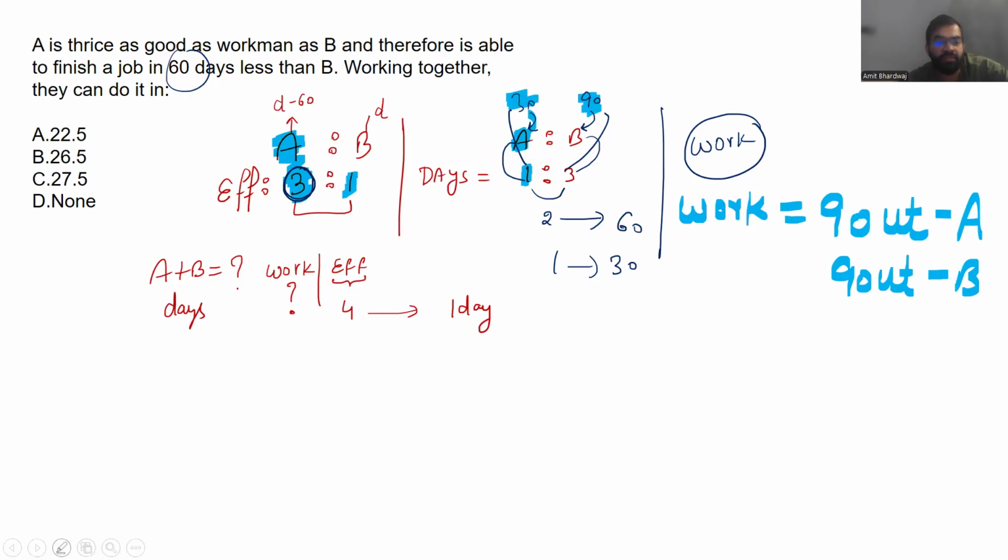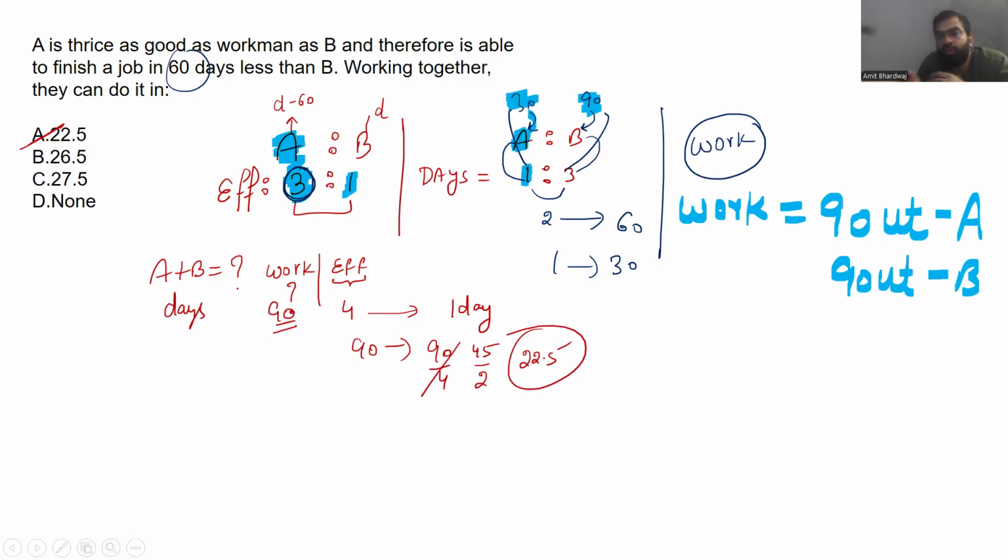So what I can say here is that they have to do 90 units of work, and simply 4 units of work in one day. So 90 units of work will take 90 by 4, and the answer will be 45 by 2, which is 22.5 days, right? And that is my answer, option number A.